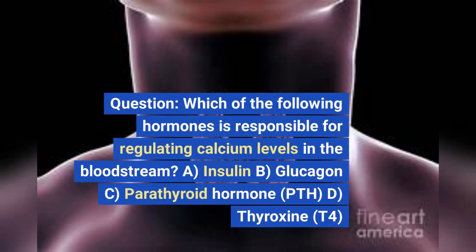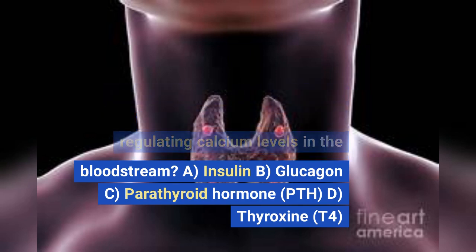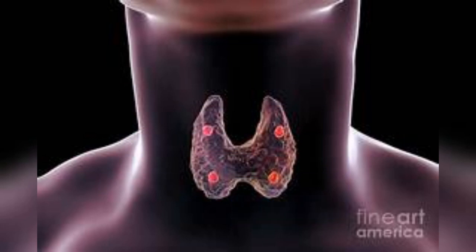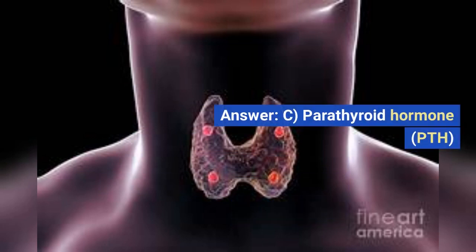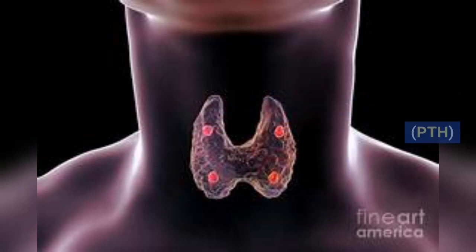Question: Which of the following hormones is responsible for regulating calcium levels in the bloodstream? A. Insulin. B. Glucagon. C. Parathyroid hormone, PTH. D. Thyroxine, T4. Answer: C. Parathyroid hormone, PTH.